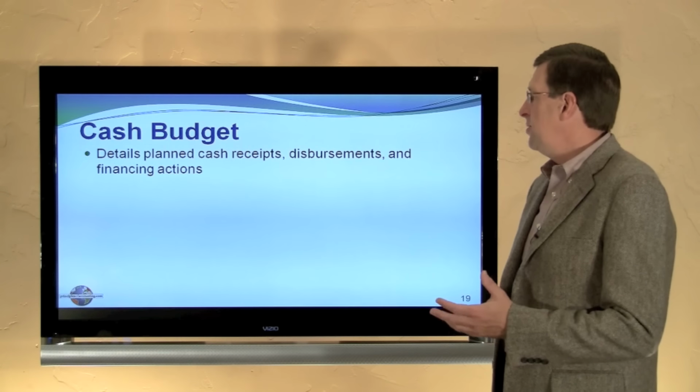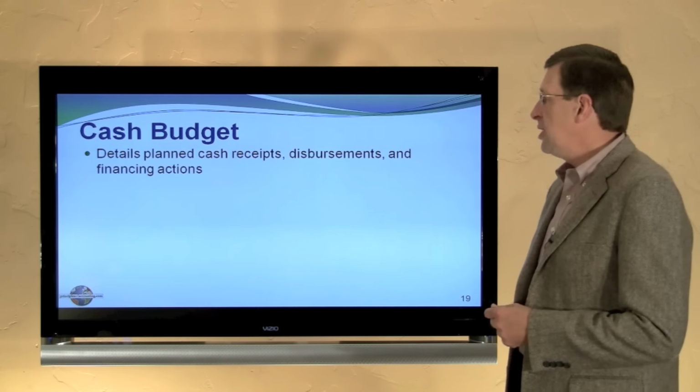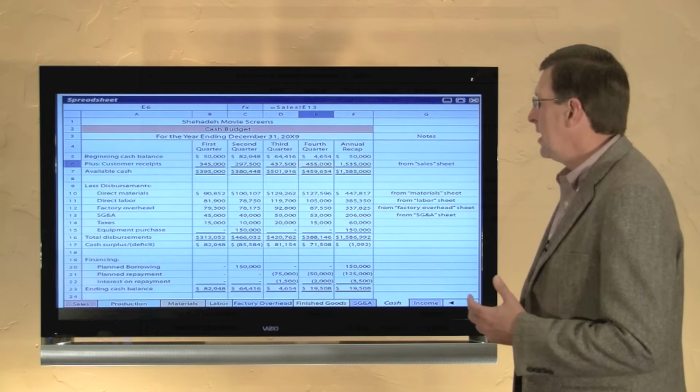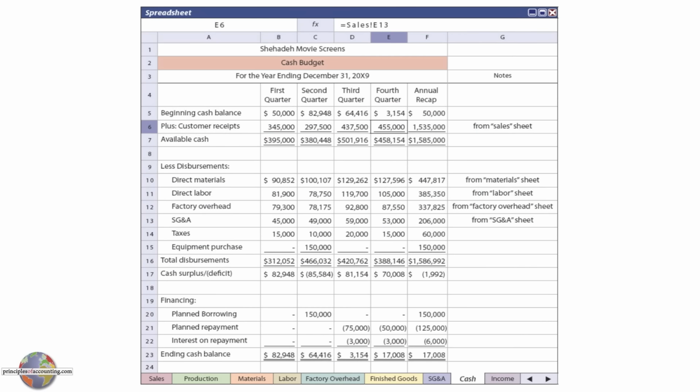Let's next turn our attention to the cash budget, which details the planned cash receipts, disbursements, and financing activities. Recognize, first of all, that almost all of the information in the cash budget is drawn from elsewhere. Here I'm showing, for example, our cash receipts pulled from the sales sheet. For that particular line of information, we're referencing back, and notice at the top of the screen we're saying sales exclamation. That's a reference to our sales sheet in the complete spreadsheet that includes sheets for each of our budgeted categories. That sort of formula reference is included in each component within this spreadsheet. You should be able to cross-reference or index or find those in each of the sheets. Again, this is in your textbook for flipping back and forth and looking at closer.